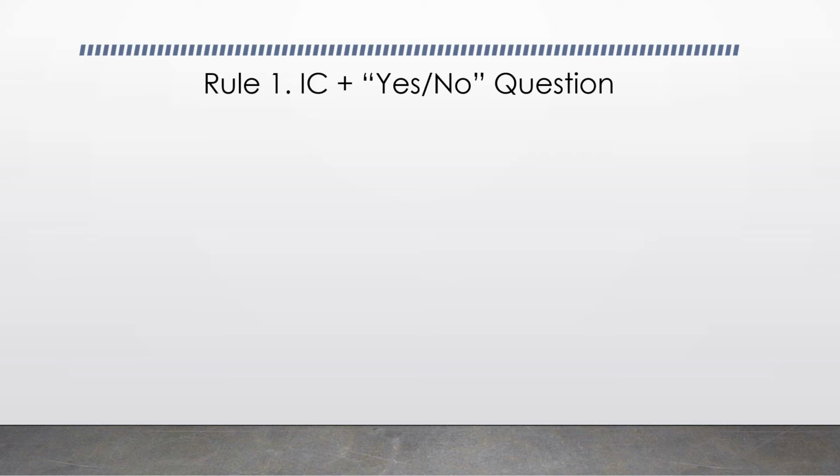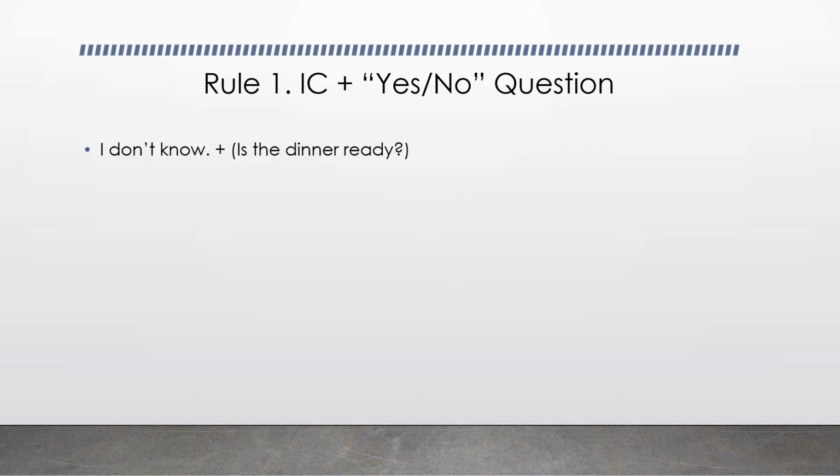Now let's talk about how we can make noun clauses. The first way to use a noun clause is to connect an independent clause with a yes or no question. For example, the first, I see, is I don't know. The second is also an independent clause, but it's in the form of a question, and it's a yes or no question.